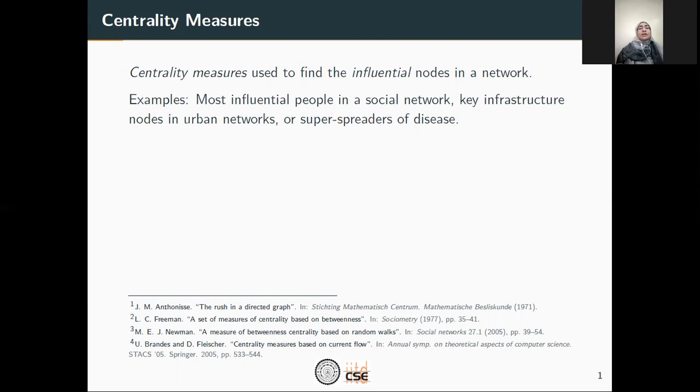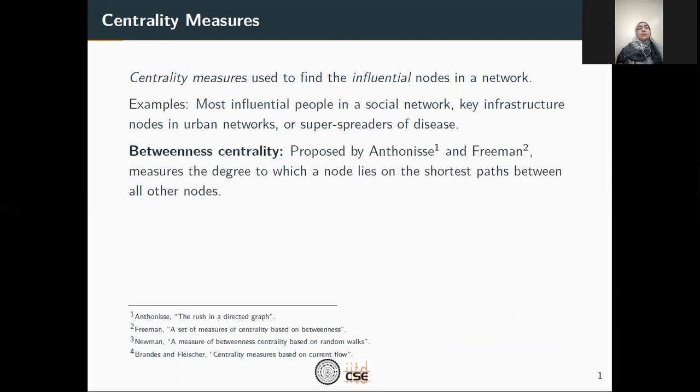Depending on what characterizes an important or influential node, different centrality measures have been proposed in the literature. There is closeness centrality, harmonic centrality, PageRank centrality, Katz centrality, betweenness centrality, and many more. In this work, our focus is on betweenness centrality, which was proposed by Anthonisse and Freeman. The betweenness centrality of a node measures the degree to which it lies on the shortest path between all other